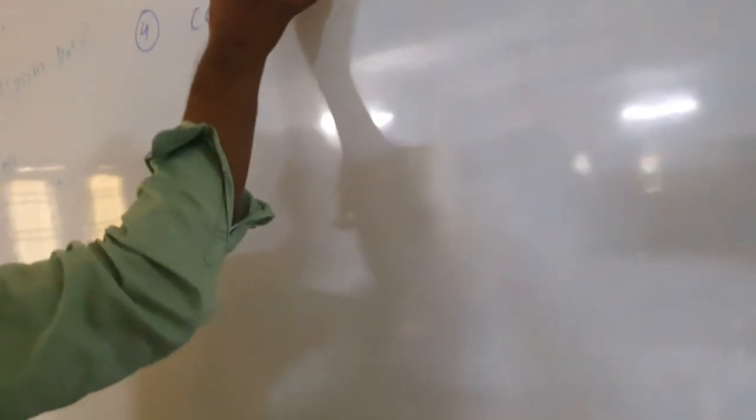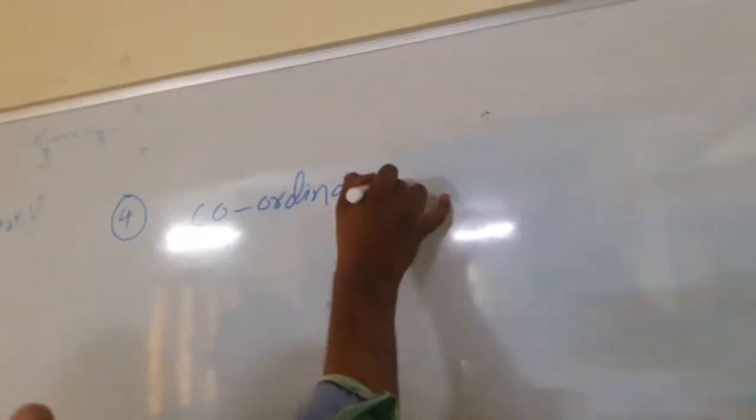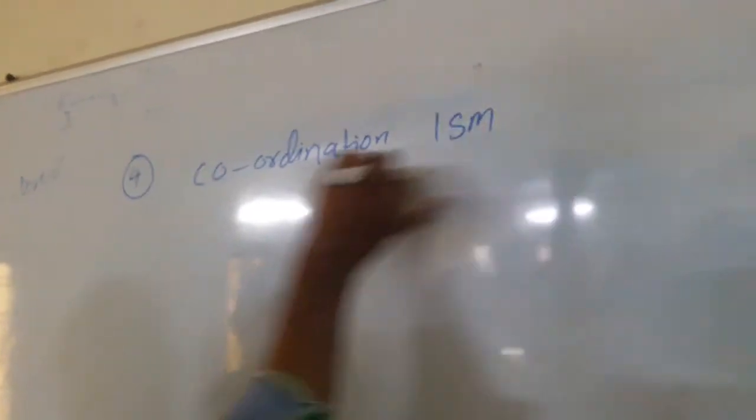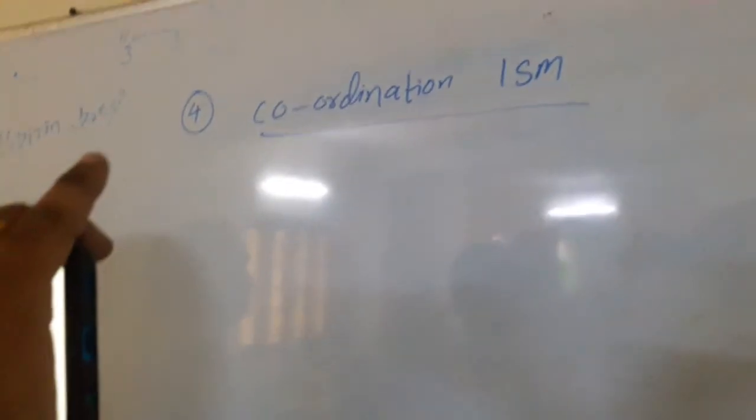So this is about linkage isomerism. Next, the fourth type of isomerism is coordination isomerism. This coordination isomerism